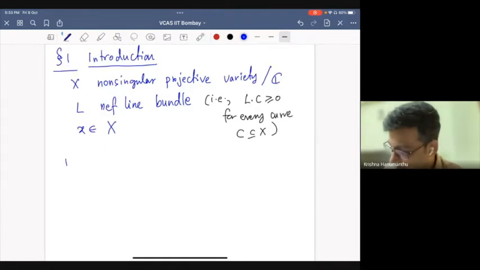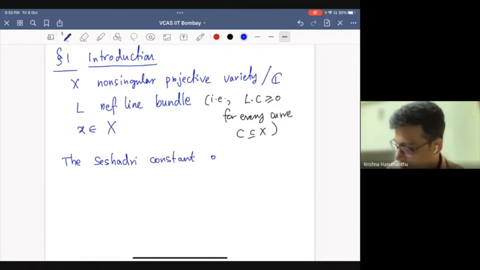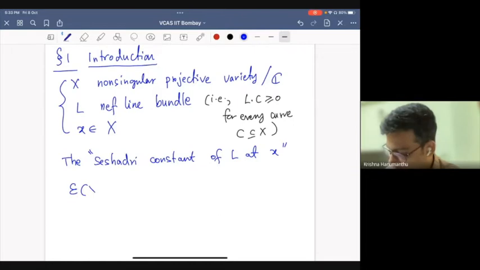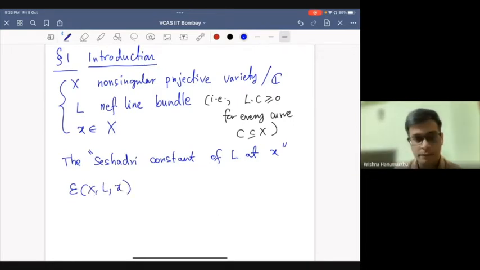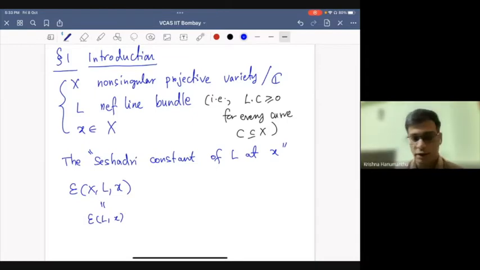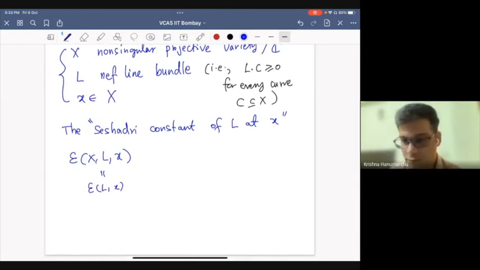We define the Seshadri constant. I'll give you two definitions which are equivalent. The Seshadri constant of the line bundle L at the point x. So this is a triple: we have three things, a variety, a line bundle, and a point. The Seshadri constant is denoted by this symbol, and sometimes when the variety is clear, we omit it and simply write epsilon(L, x).